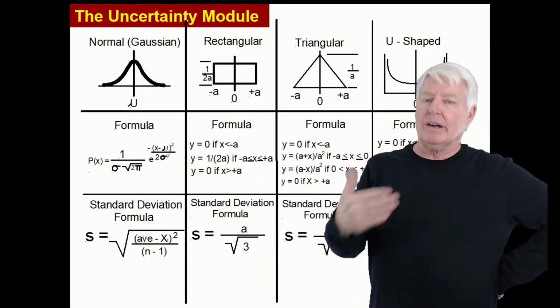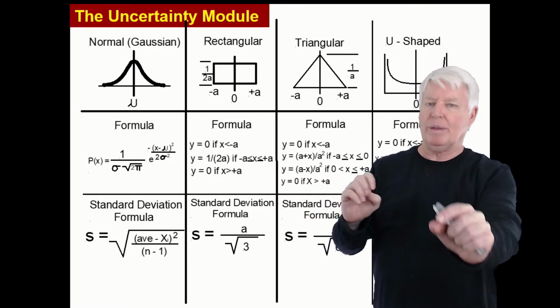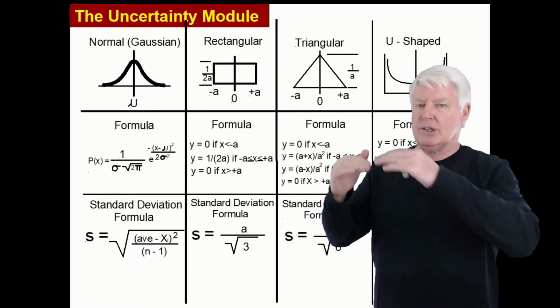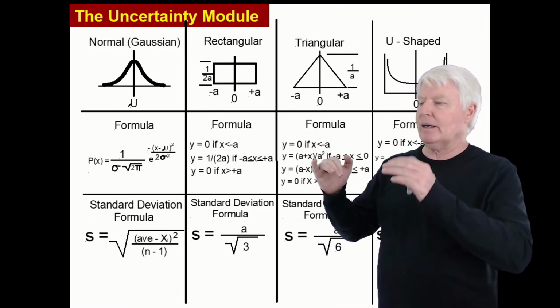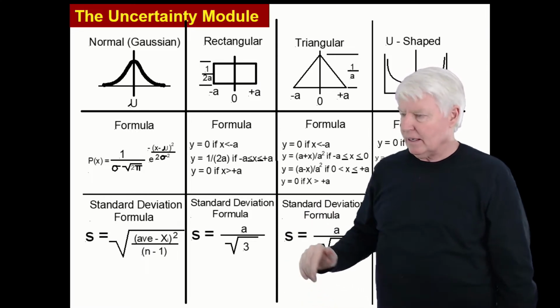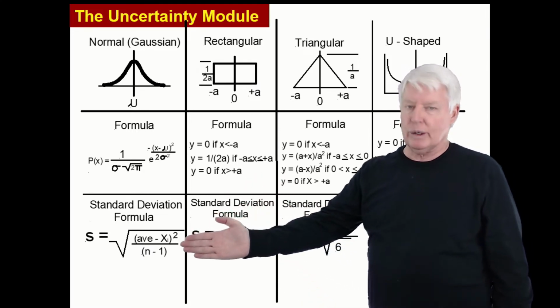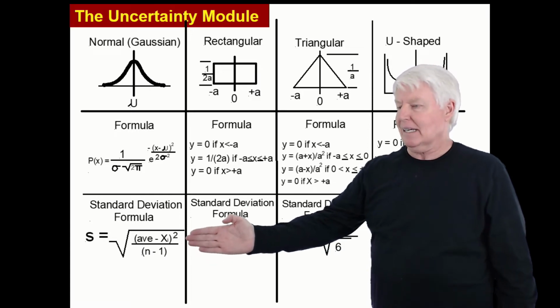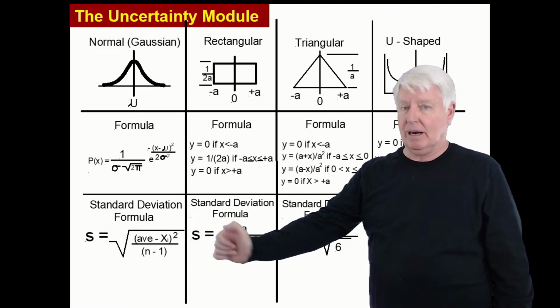The gauge R&R study is a type A measurement because we have to go out there, have 3 operators. Each operator measures each part 10 times. And then we calculate all the different various standard deviations, etc. And so it is real data crunching, collecting, experimenting, collecting data type thing. So that will be type A calculation.